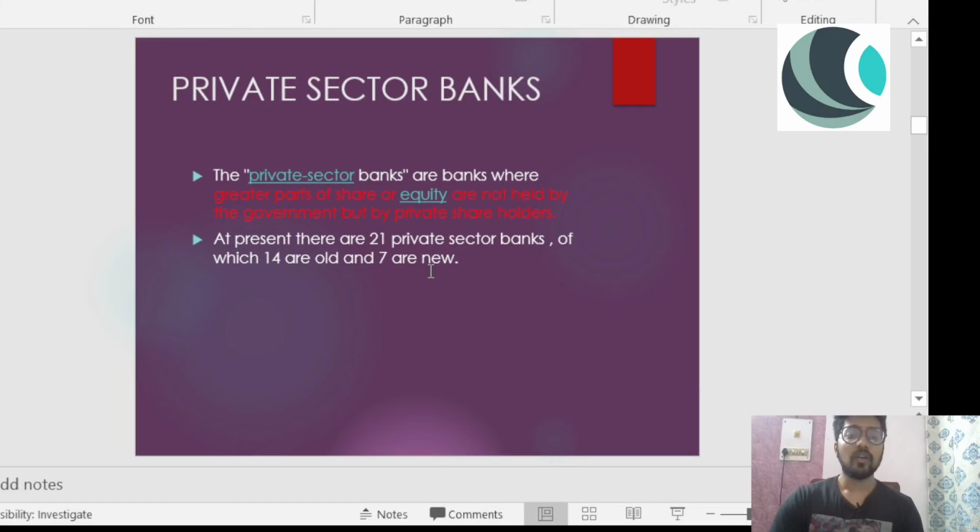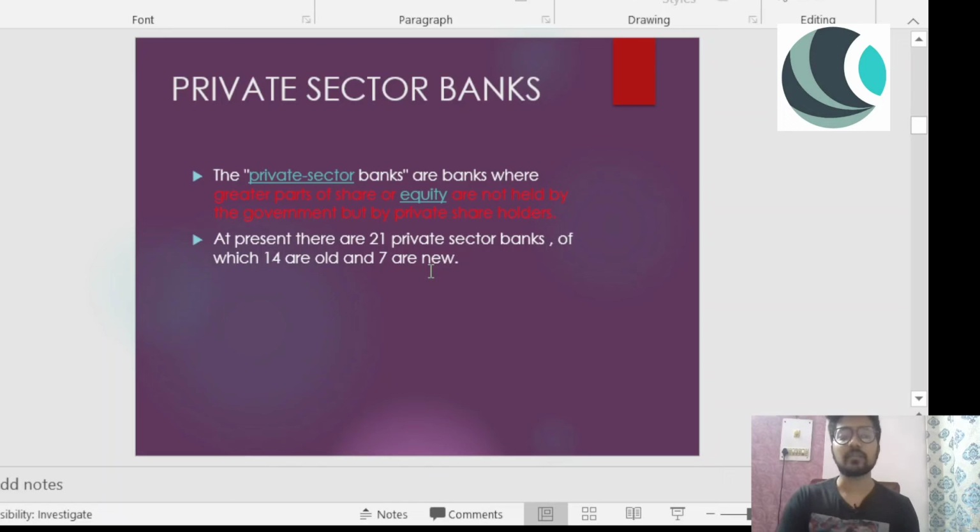Now, what are private sector banks? The private sector banks are banks where the greater part of share of equity is not held by the government, but by private shareholders, right? So private sector banks are those banks where the greater part of the stock of the share is not held by the government but by the private shareholders. At present, there are 21 private sector banks, of which 14 are old and 7 are new.